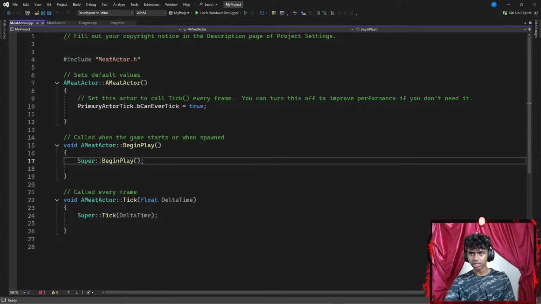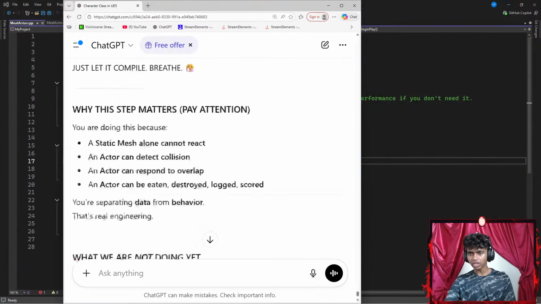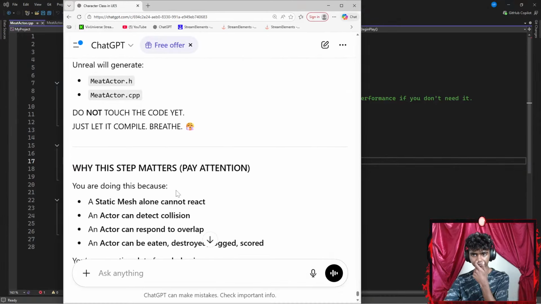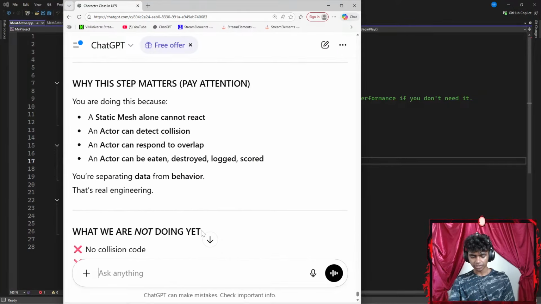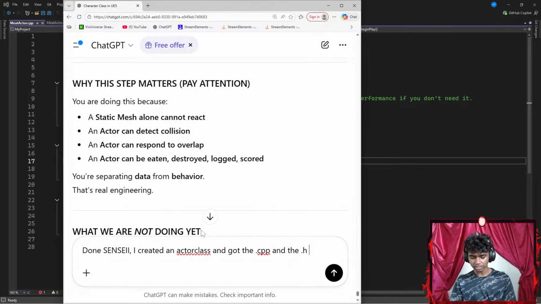Okay, I'm done with my meat. Let's go with something like Control A, copy that. Let's get some Sensei/ChatGPT here. Actually, wait, I might not copy. Let's say something like first step. I gotta go ahead and create my actor class. Unreal will generate the code. Let me say something like, okay, done. Let's say I created an actor class and got the .c++ and the header files as codes.